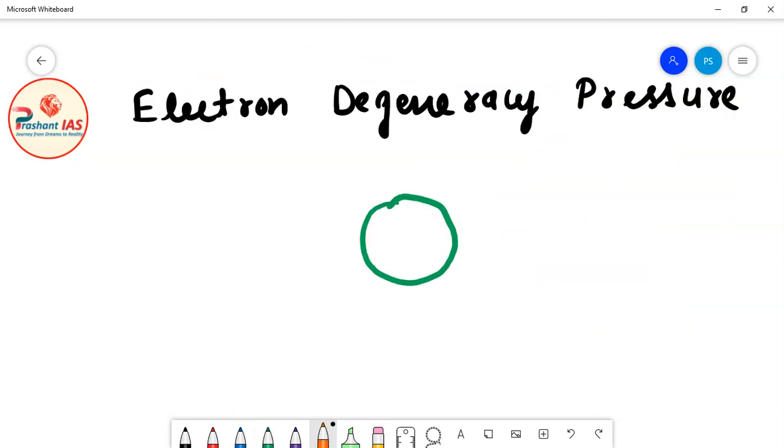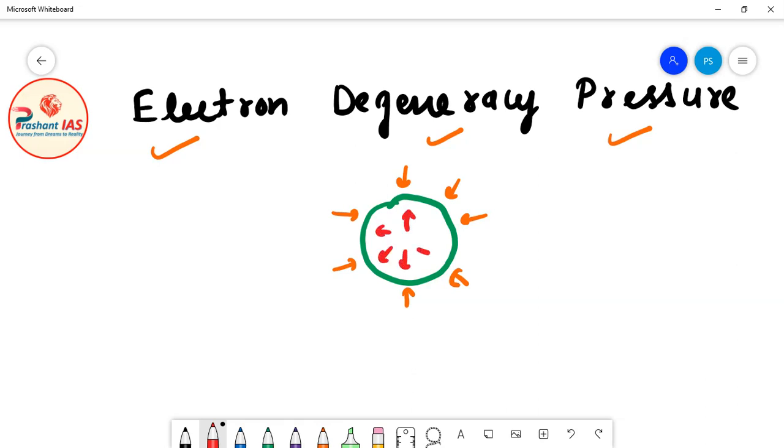As the gravitational force of attraction tries to contract the core more, this electron degeneracy pressure does not allow the gravitational force to further contract the core. You can also say that this pressure acts opposite to the gravitational force and cancels out its effect.